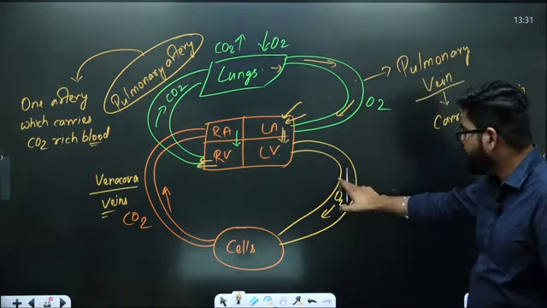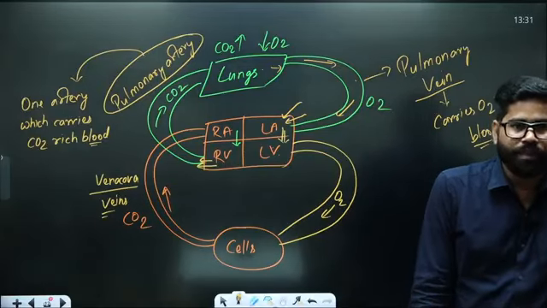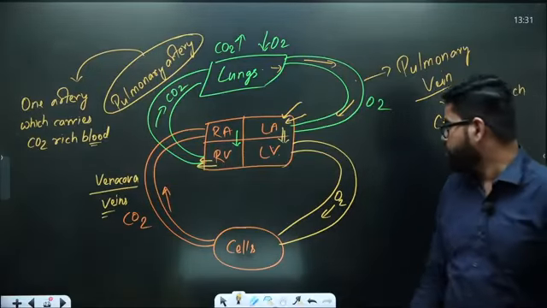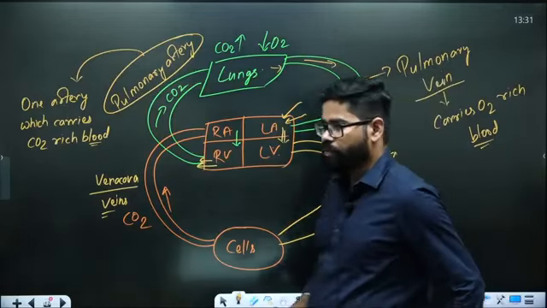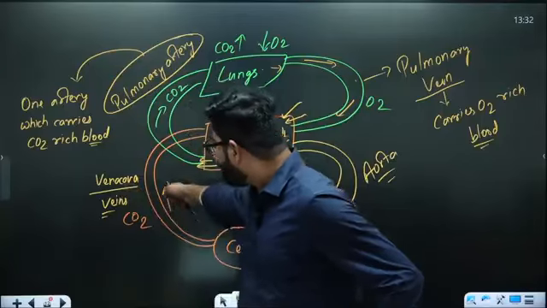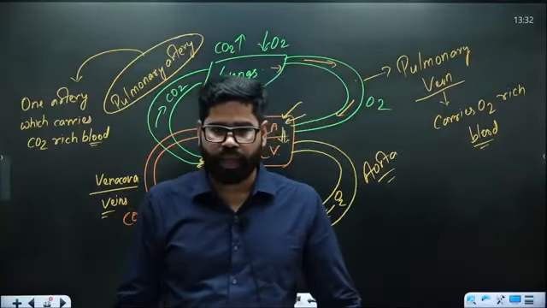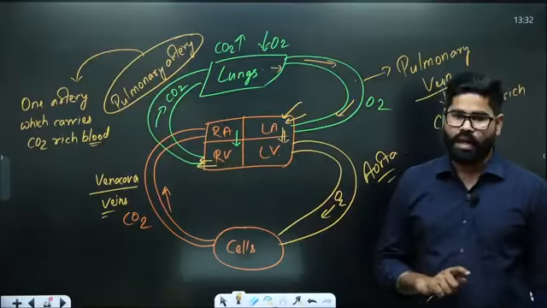And here, will it be artery or vein? It is going to be the main artery, aorta. The main artery of our body. And there is one main vein called vena cava. So here we have the vein, here we have the artery.